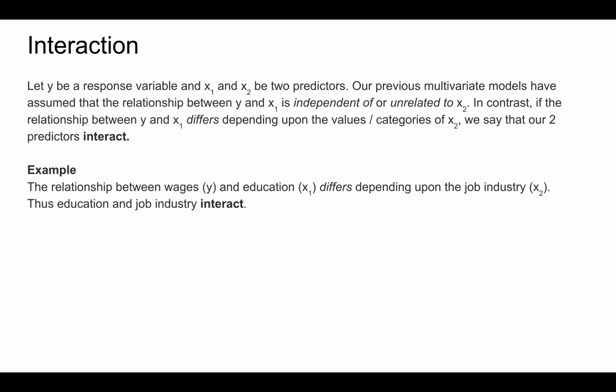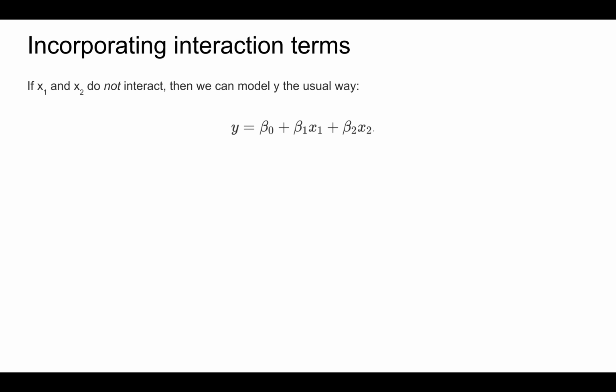In contrast, if the relationship between y and x1 differs depending upon the values or categories of x2, we say that our two predictors interact. For example, the relationship between wages and education differs depending upon the job industry. Thus, our education and job industry predictors interact. Luckily, we can fix our model to reflect this interaction.